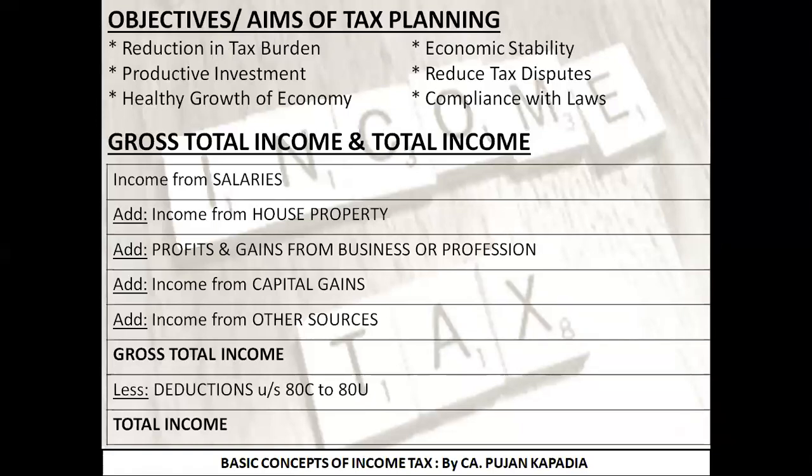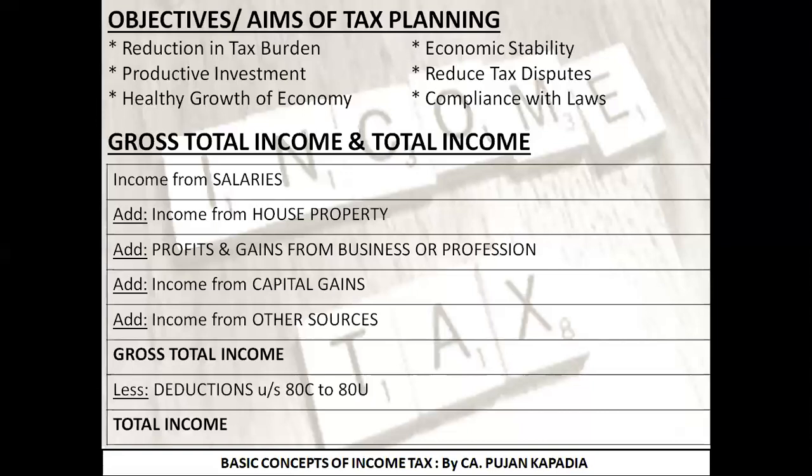In short, out of the entire chapter that we have done, there are three most important questions which you are definitely going to come across in any of the VNSU papers you take. First is the definition of person, second is agricultural income, and the third is this topic, that is tax planning, tax evasion and tax avoidance. I hope you are clear with all the topics that we have covered in our previous lectures as well as the current lecture.